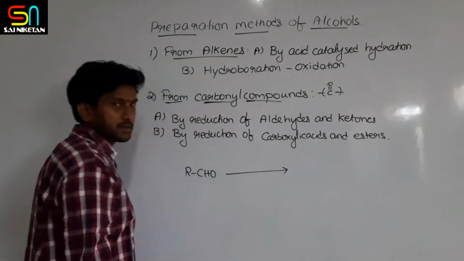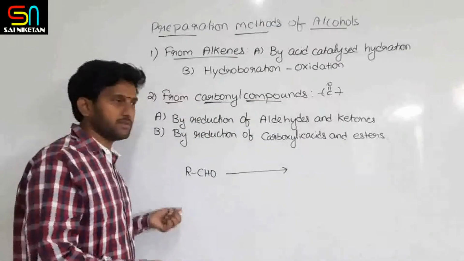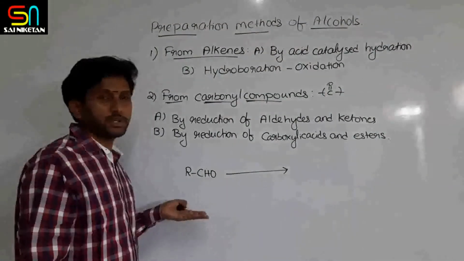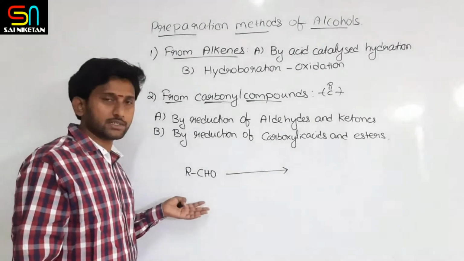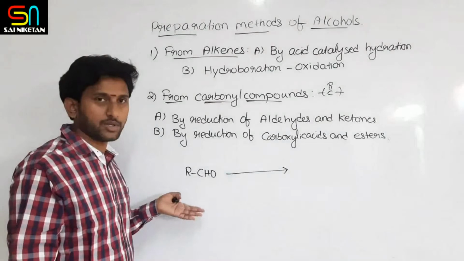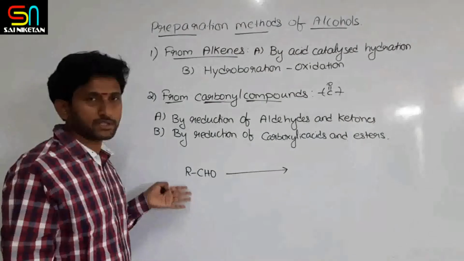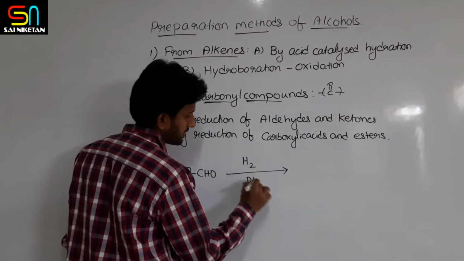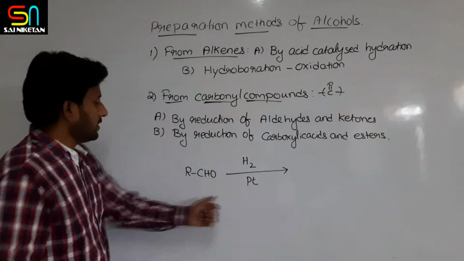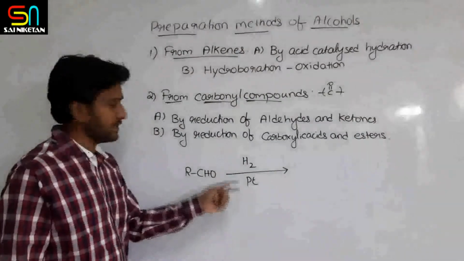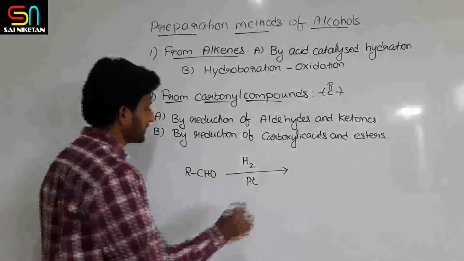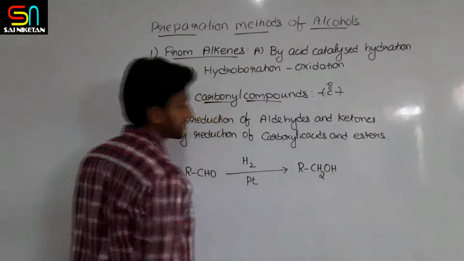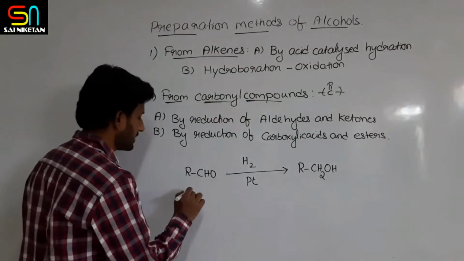Aldehydes on reduction means what? You can do reduction with catalytic hydrogenation, like hydrogen with platinum, palladium, nickel, or you can use other reducing agents. We know some reducing agents, right, like sodium borohydride or lithium aluminum hydride. So different types of reducing agents we can use. Here I am taking catalytic hydrogenation. Any aldehyde on reduction gives rise to RCH2OH, alcohol.